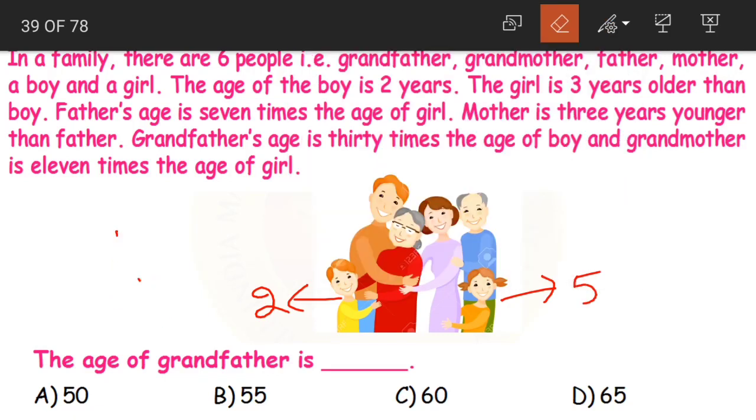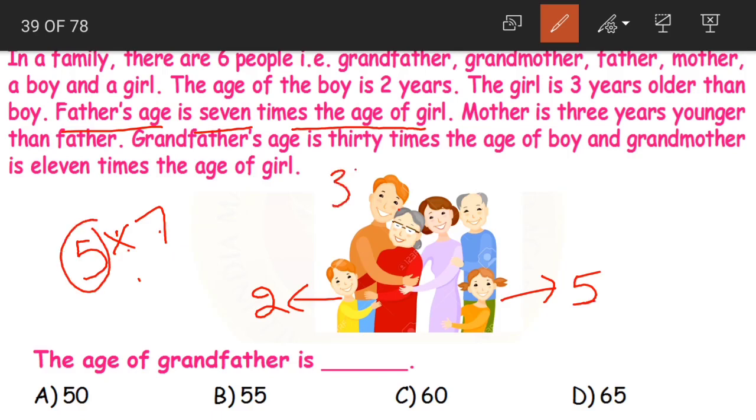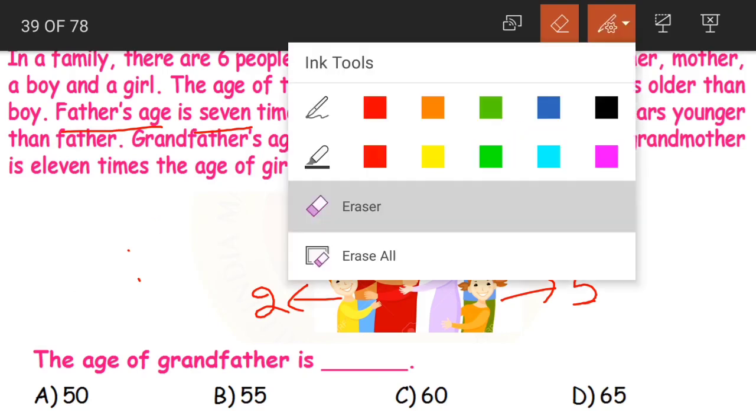Okay. Next. Father's age. Yes. Father's age is 7 times the age of girl. Now father's age is how much? 7 times means we need to multiply it with 7. So 7 times the age of girl. Girl is 5 years old. 5 into 7 becomes 35. Father is how much, children? Father is 35 years old.